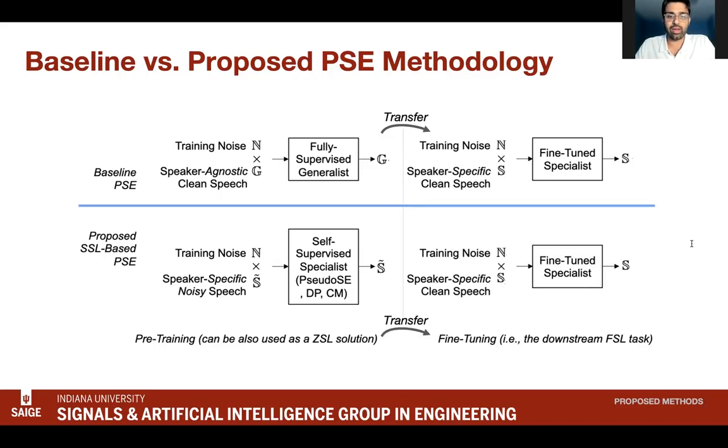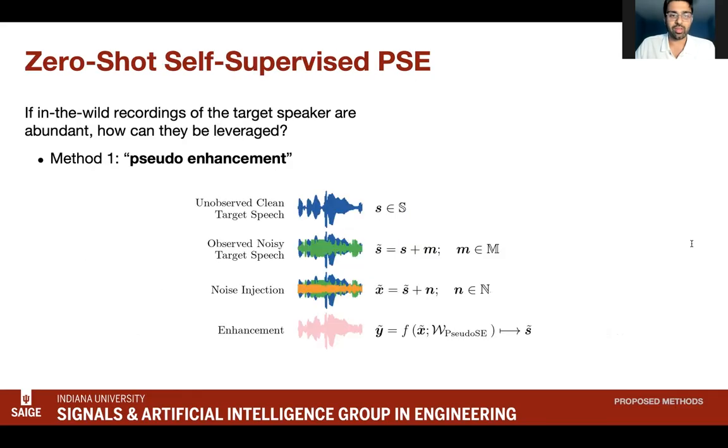Lastly, if we do have that enrollment data available, the self-supervised specialist can still be fine-tuned through conventional, fully supervised speech enhancement. We hypothesize that this is less likely to overfit and instead be a better performing PSE model. Now I'll explain our 3 self-supervised methods. We call our first one pseudo-enhancement. In the figure below, the blue waveform contains the pure target speaker's voice, but that is, of course, inaccessible.